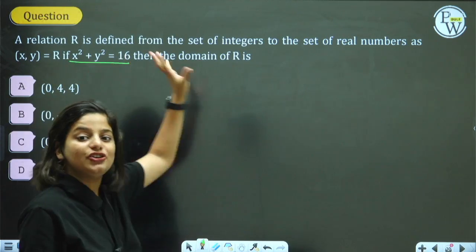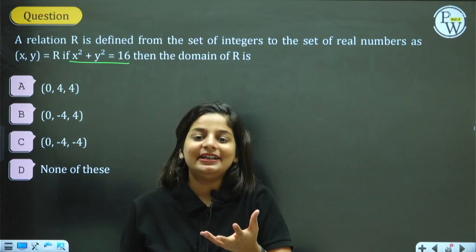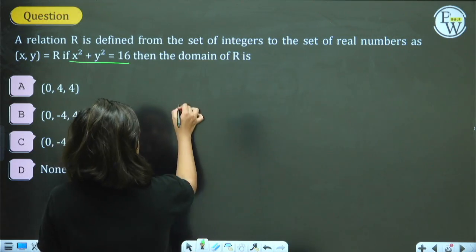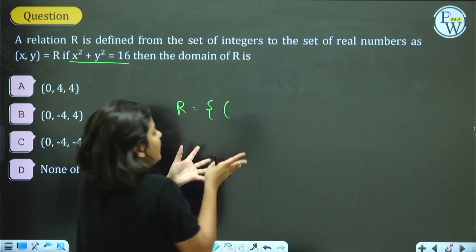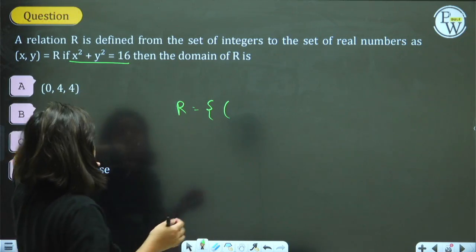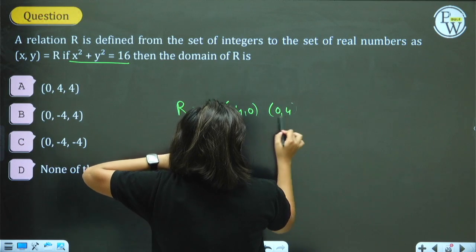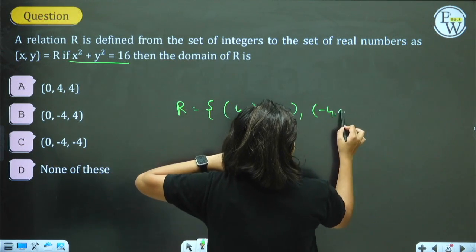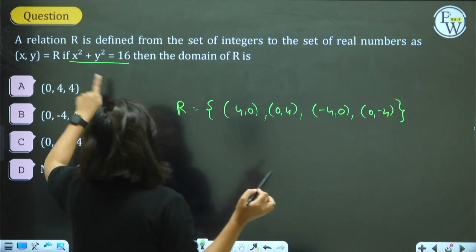Now, this is the relation between x and y. You have to find the relation set and then the first elements. If I try to write the relation set, what are the numbers which when substituted here will give me the answer as 16? 4, 0; 0, 4; minus 4, 0; and 0, minus 4. Please keep in mind what is x and y.